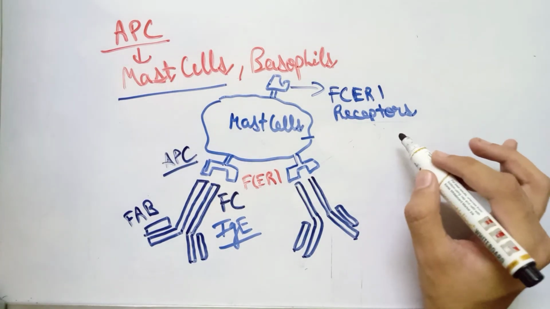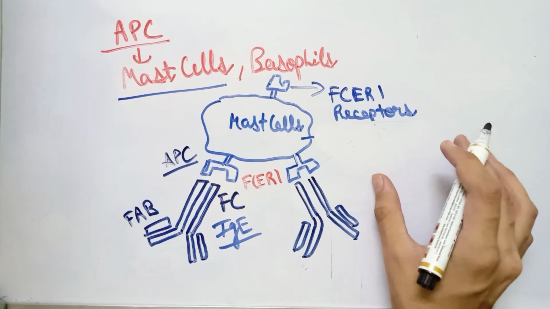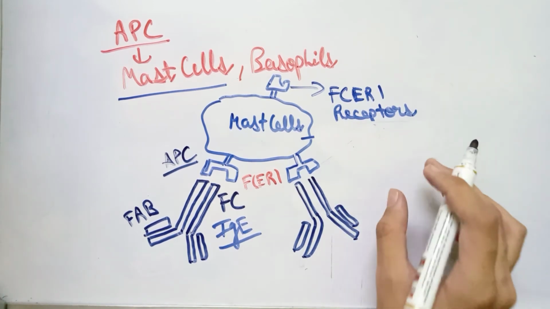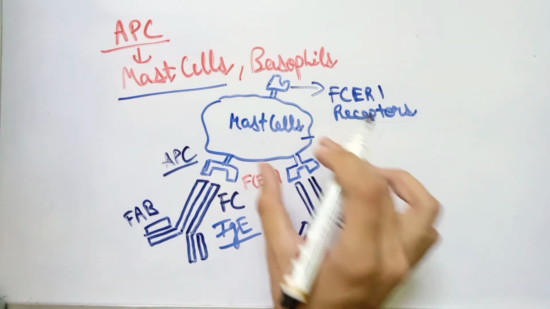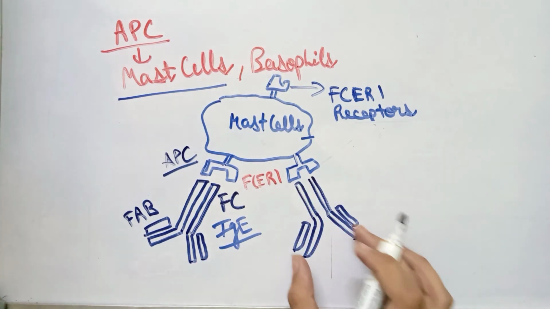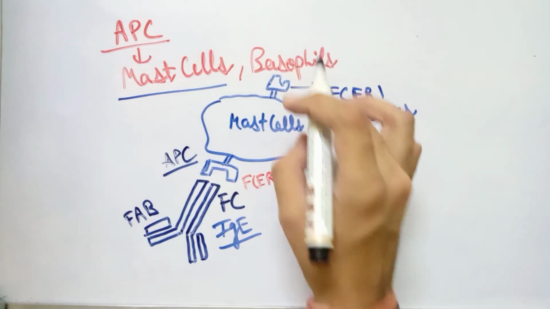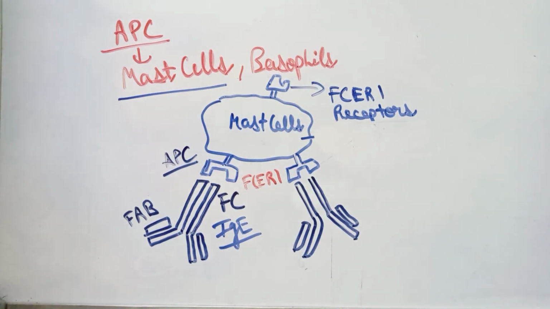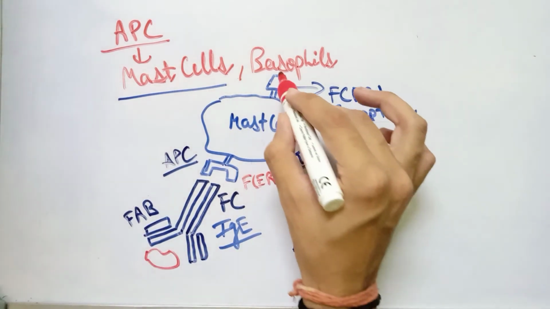On subsequent exposure to the allergen, meaning the next time the allergen enters the body, the mast cells are already sensitized and IgE antibodies are already attached to the receptors of these mast cells. Now when the allergens enter the body, they will get attached to these IgE antibodies quickly.